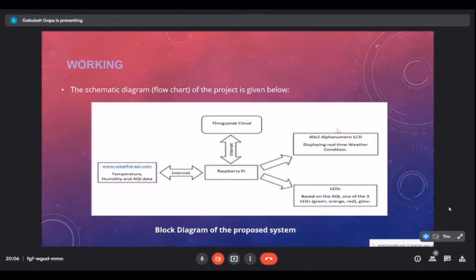If the green LED is blinking, it shows that the AQI, or air quality index, or the pollution level, is in a safe zone. If the orange LED is blinking, it shows that the air quality index has reached dangerous levels. And if the red LED is blinking, it signifies that extreme dangerous levels have been touched by the AQI index or the air pollution index. Finally, the data will be uploaded on the ThingSpeak server for the monitoring and analysis of the system.